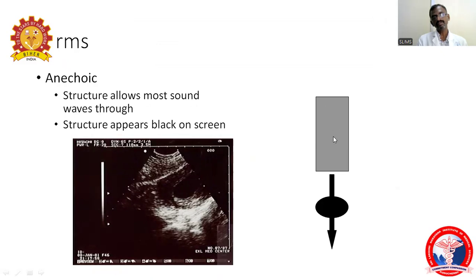Then anechoic. Anechoic is nothing but structures that allow most sound waves through. Most of the sound waves will be passed through. Structures that appear black on the screen will be anechoic structures. So it completely penetrates and passes through.